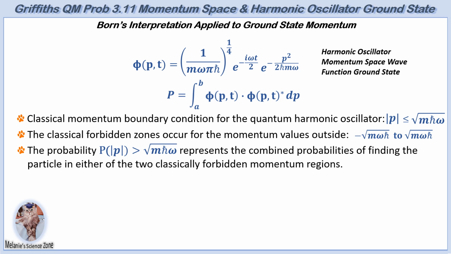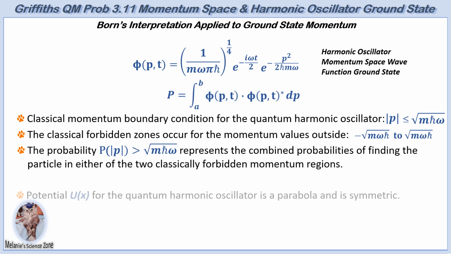The probability greater than the square root of m h bar omega represents the combined probability of finding the particle in the classically forbidden momentum regions, specifically outside the range from the negative square root of m omega h bar to the square root of m omega h bar.